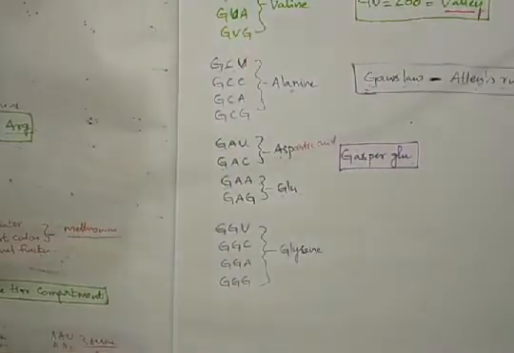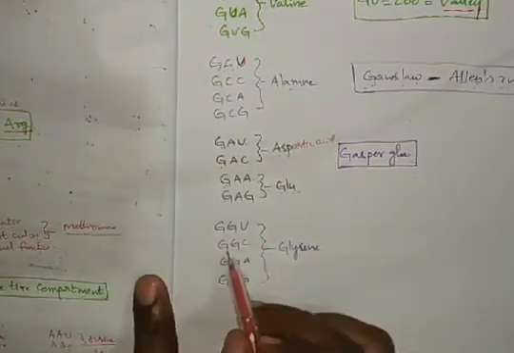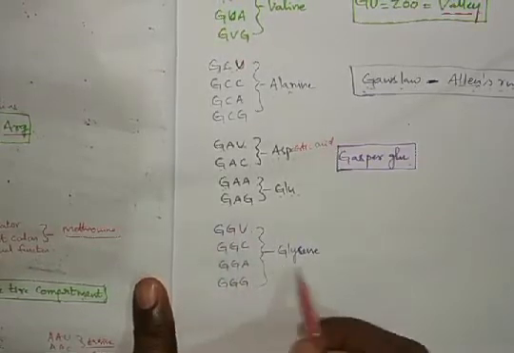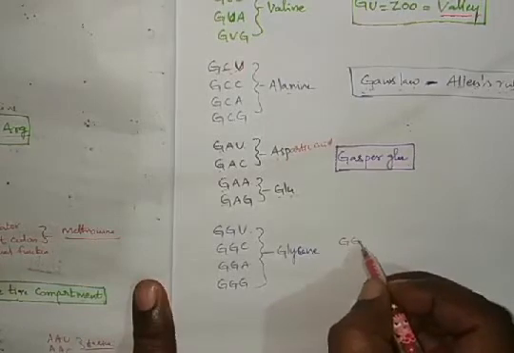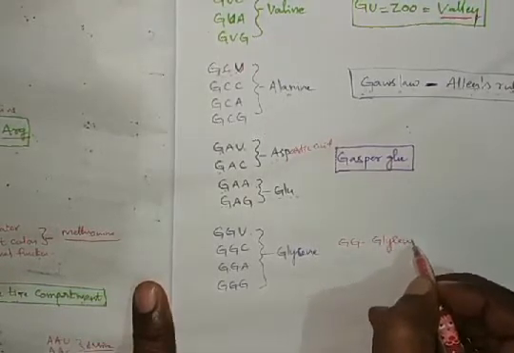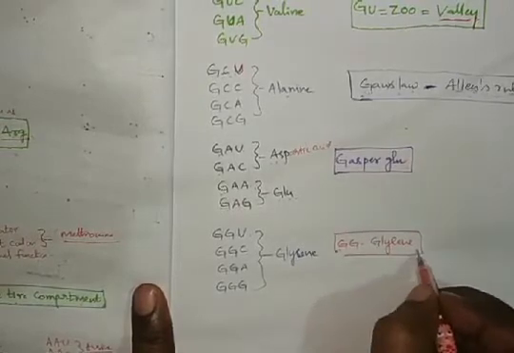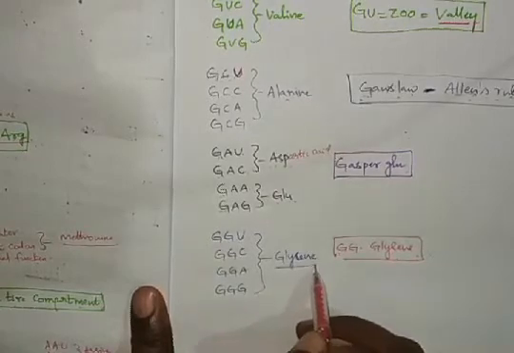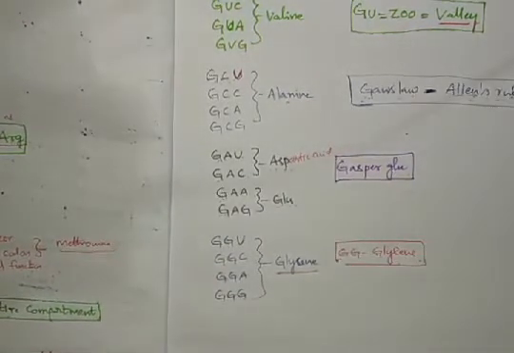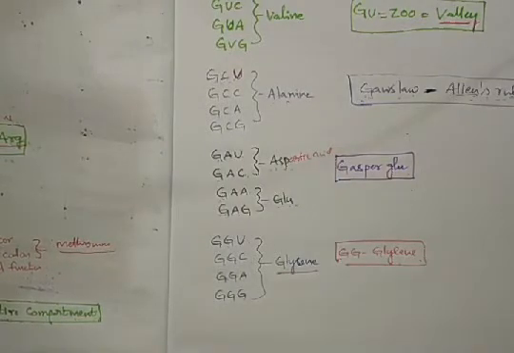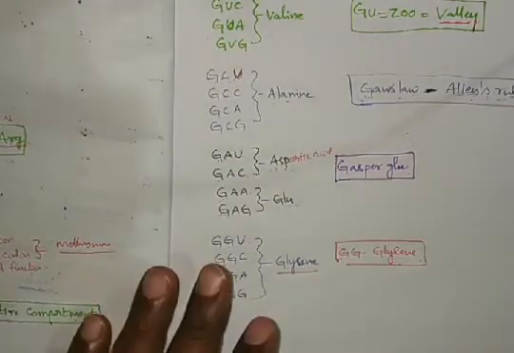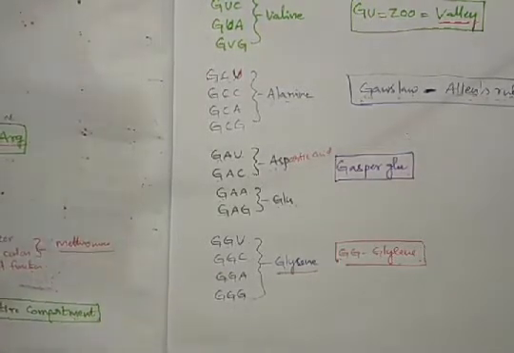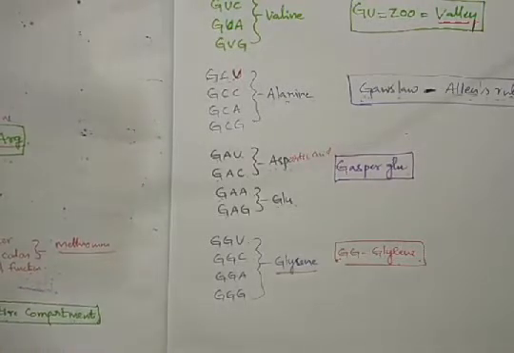So next, GGU, GGC, GGA, GGG. We have to learn by heart. GG glycine. One trick: GG glycine. If the codon starts with GG, that is glycine. So like that, we can easily remember the amino acid sequences by the different codons. This is the trick for identifying the amino acid with the codon.